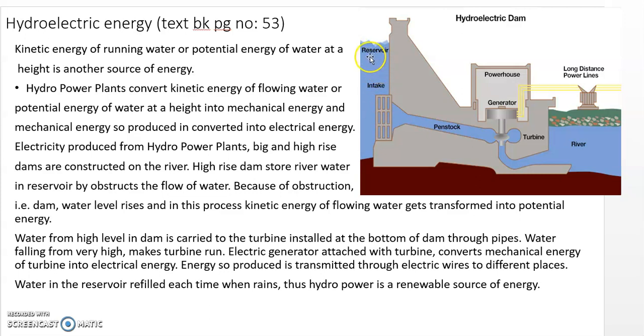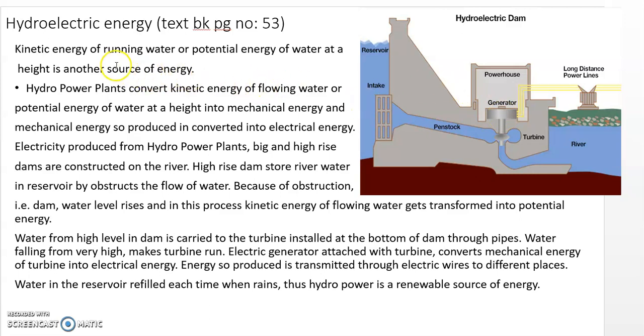So it is raised in the reservoir, so that means its height increases, so it has potential energy. When the gate of the reservoir is opened, it flows, so that means it has kinetic energy, and then it strikes the turbine. Then the turbine rotates, and the turbine is connected to the generator, and in this way the electricity is being produced.